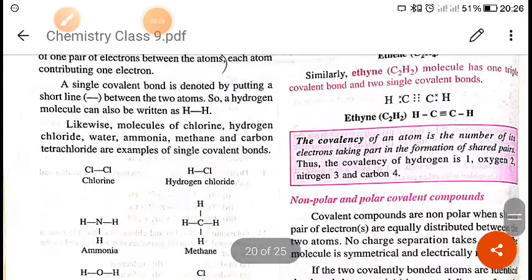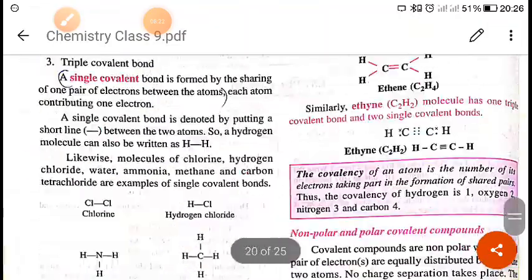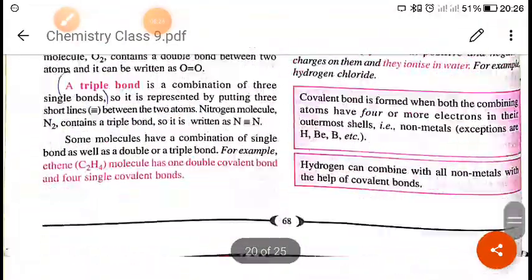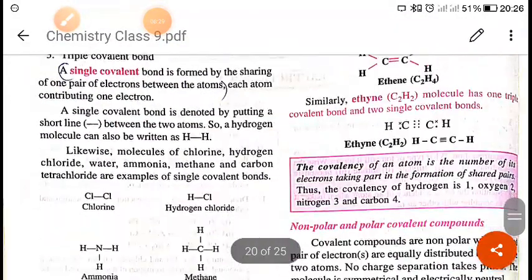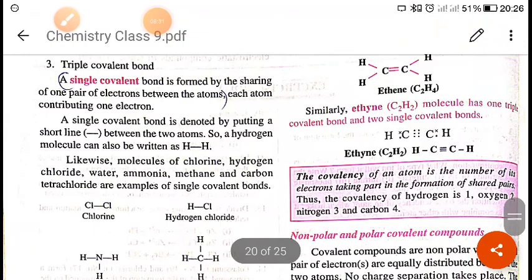Next category is polar and non-polar covalent bond. There are some of the examples given. You can see this. These are some of the examples of single, double, and triple covalent bonds. Now the next one is covalency.